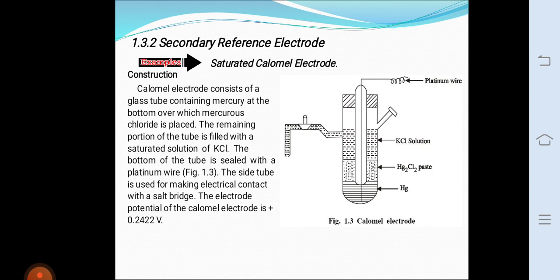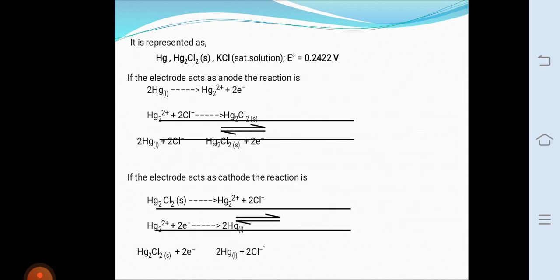If the electrode acts as cathode, the reaction is Hg2Cl2 gives Hg2 2+ plus 2Cl minus. And in the second step, Hg2 2+ plus 2 electrons forms 2Hg. Finally, the reaction is Hg2Cl2 plus 2 electrons forms 2Hg plus 2Cl minus. A reduction reaction will take place. So the electrode potential is given by E calomel equals E0 calomel minus RT divided by 2F ln a.